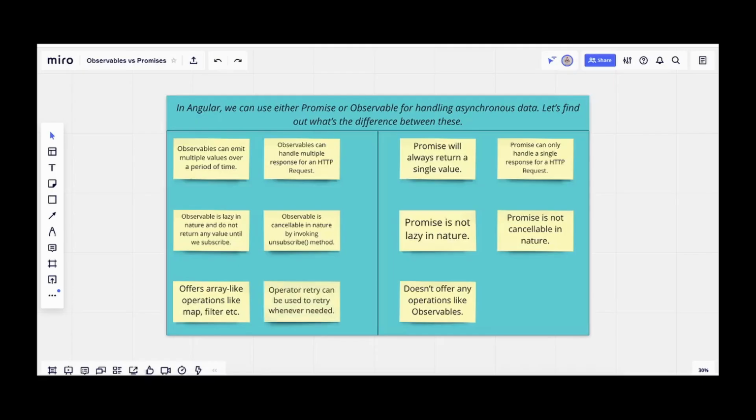Coming to the next point, operators like retry can be used to retry whenever required. Also, if you want to retry based on a particular condition, we can use retryWhen for an observable. But if you consider promises, there is no option to retry.